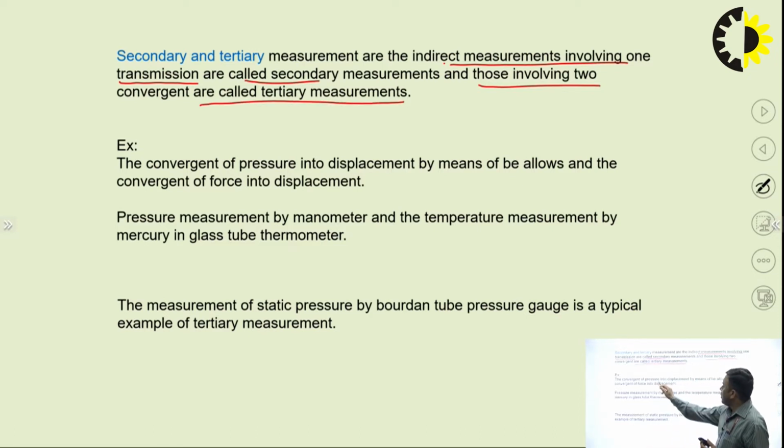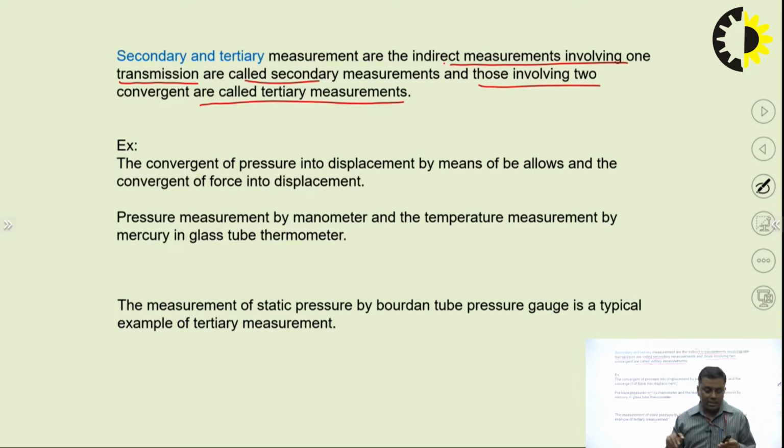So the conversion of pressure into displacement by means of bellows, the conversion of force into displacement, pressure measurement by manometer and the temperature measurement by mercury in glass tube thermometer, these are the examples of secondary measurement. The measurement of static pressure by Bourdon tube pressure gauge is a typical example of tertiary measurement.